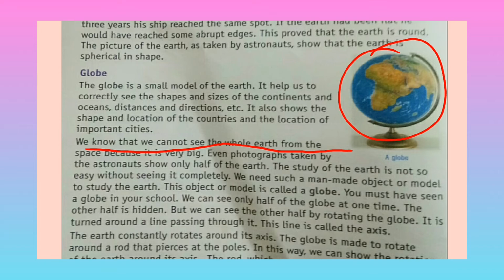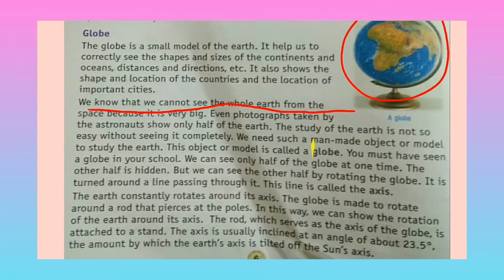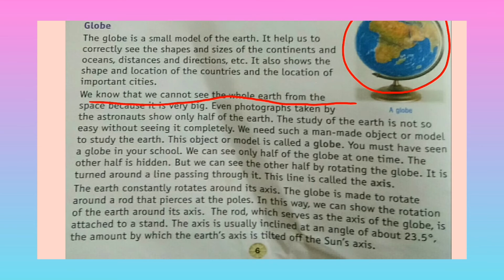The other half is hidden, but we can see it by rotating the globe. When we rotate it, we can see the other part. It is turned around a line passing through it. This line is called the axis. The earth continuously rotates around its axis.